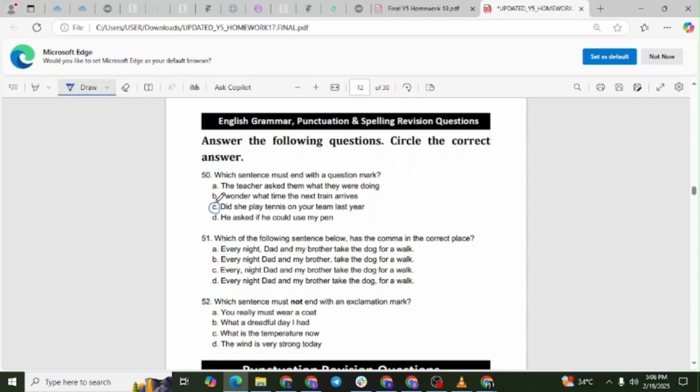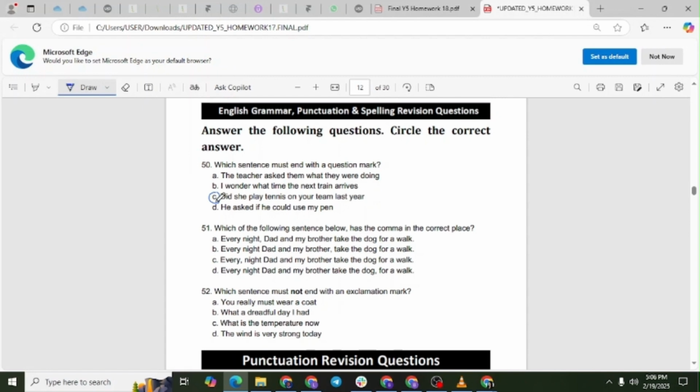Did she play tennis on your team last year? Is a direct question, so it requires a question mark. The other sentences are indirect questions or statements that do not require a question mark.